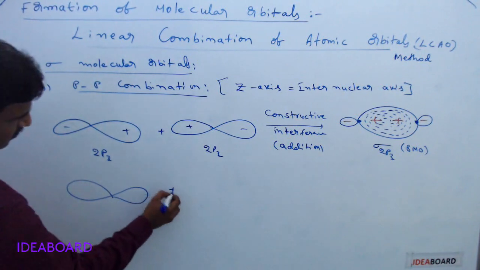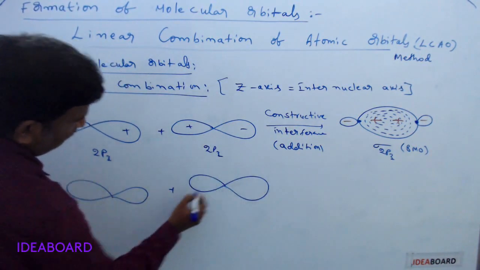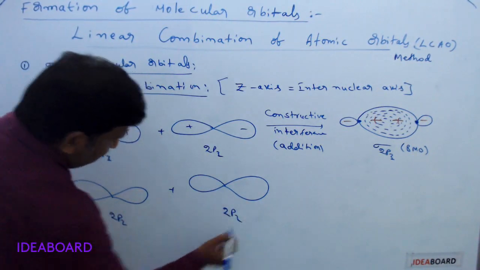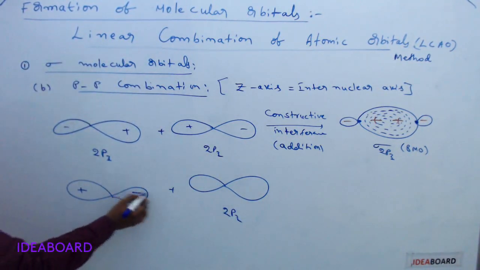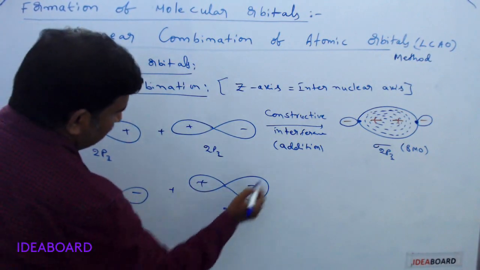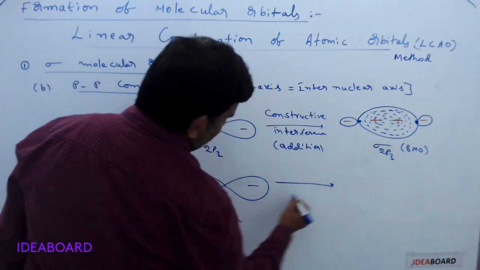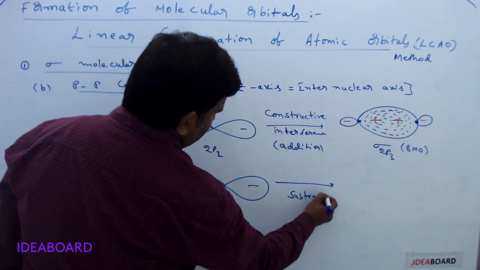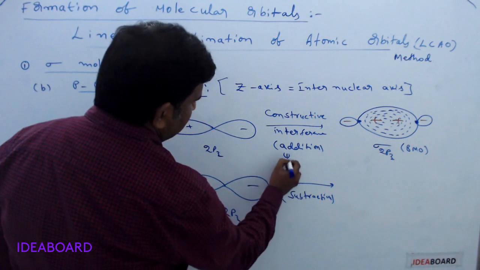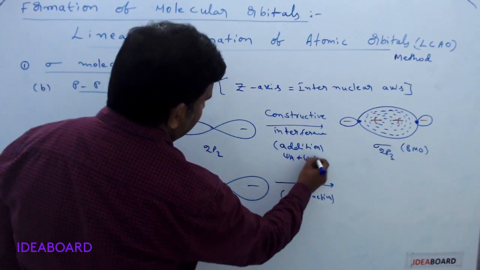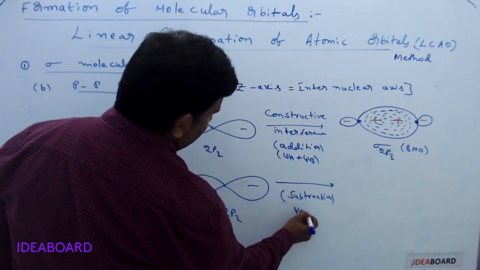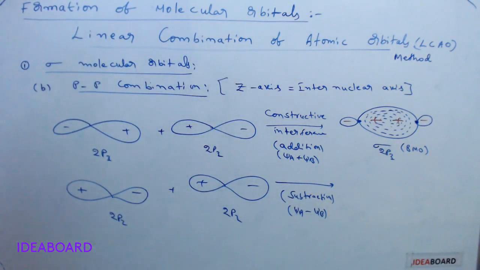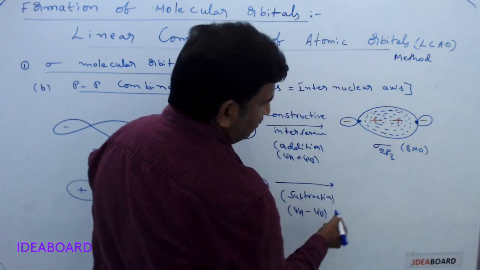And next, here we are taking this one, and again the same 2pz orbital. Here also it is a 2pz orbital. Then here it is a plus and this is minus, and this is plus and this is minus. When these two are combining, this is called subtraction. Subtraction of the wave function means this is psi a plus psi b and this is psi a minus psi b. Subtraction of wave function. So what is formed here means